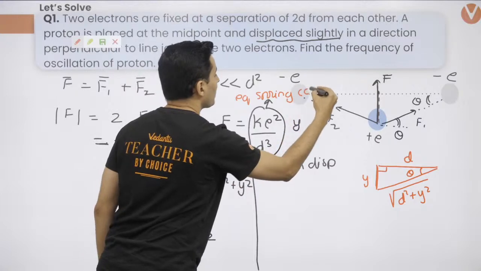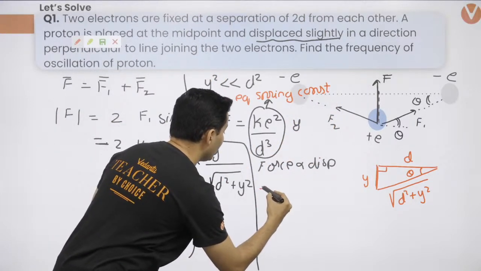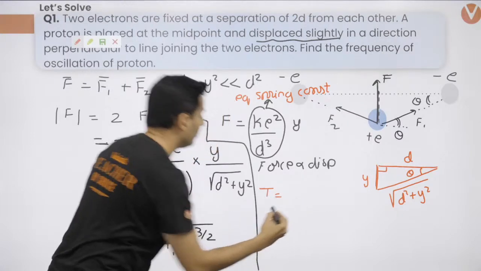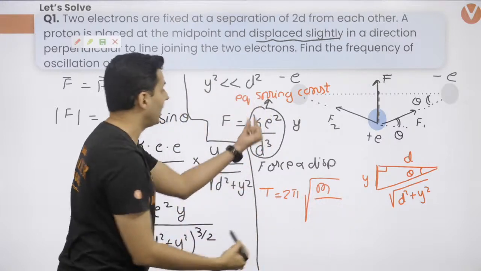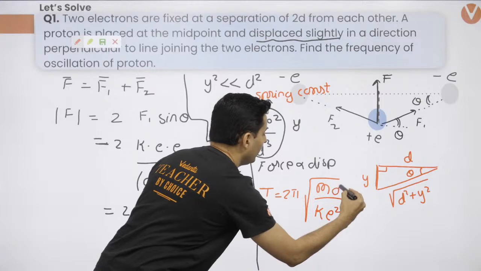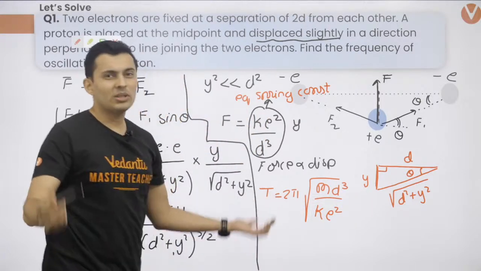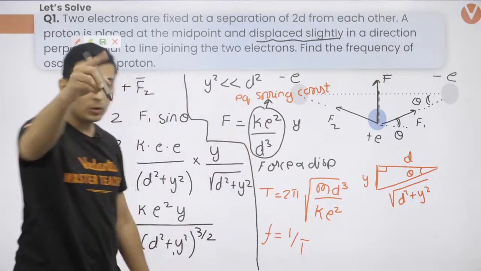Keep this in mind. So if this is going to be your equivalent spring constant, what will be the time period or frequency? Well, the time period will be 2 pi under root mass divided by the equivalent spring constant, which is k e square, whole thing divided by d cube. So the question was frequency. So 1 upon time period will be the frequency. I hope this is clear.